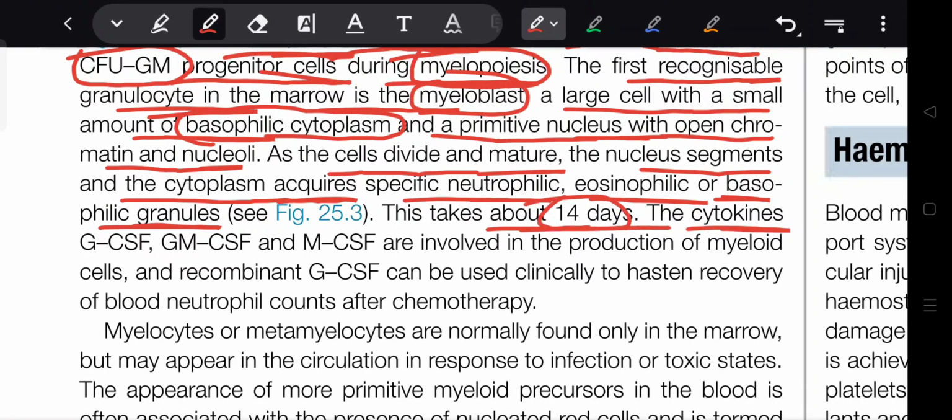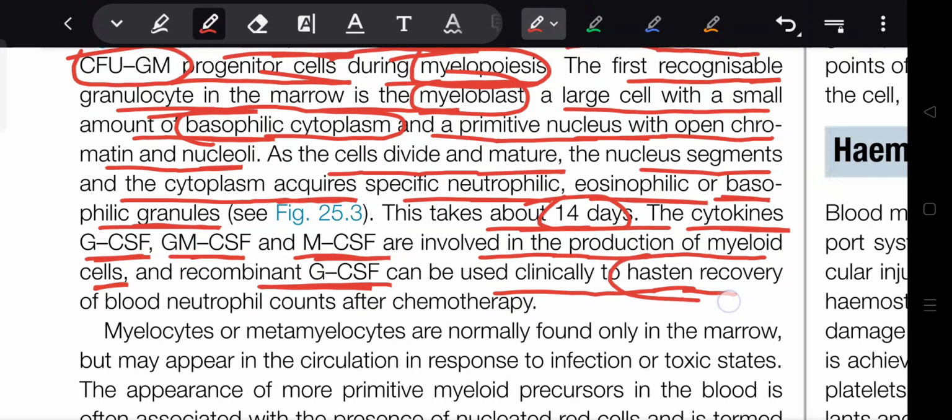The cytokines granulocyte colony stimulating factor, granulocyte-monocyte colony stimulating factor, and monocyte colony stimulating factor are involved in the production of myeloid cells. Recombinant granulocyte colony stimulating factor can be used clinically to hasten recovery of blood neutrophil count after chemotherapy.